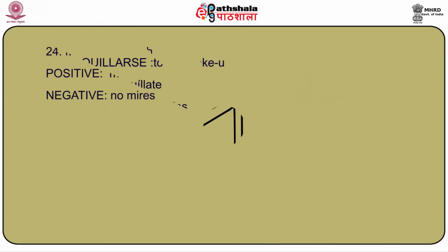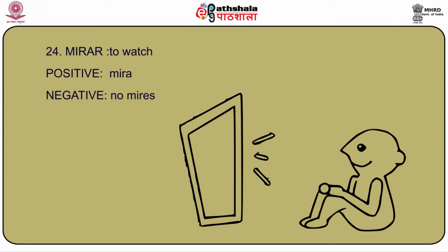Let us talk about another verb, an AR ending verb, for example, mirar, to watch. So the positive would be mira and the negative would be no mires. So it's very clear that it follows the same set pattern that we're talking about. In the positive, I'll say mira la Puerta de Alcalá. Look, the Alcalá gate. And I would say no mires la televisión, por favor. Don't look at the television, don't watch the television, please. So the positive command is mira, the negative command is no mires.